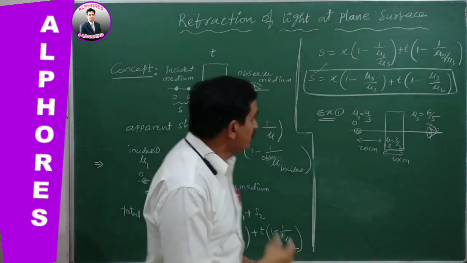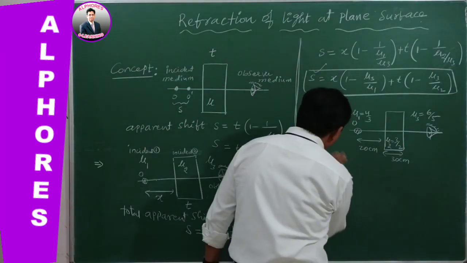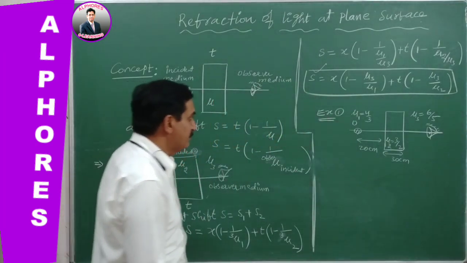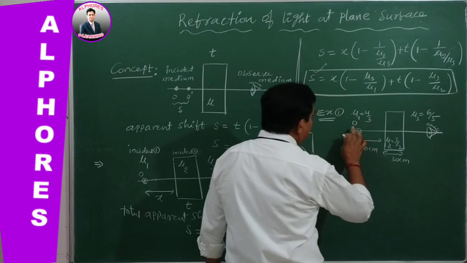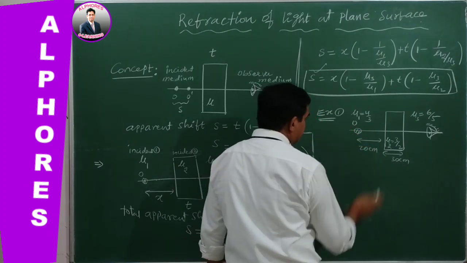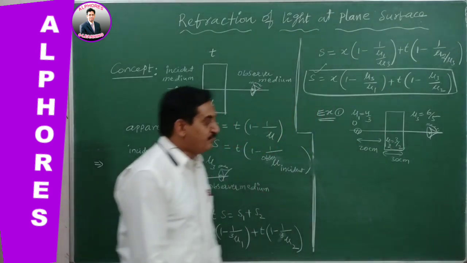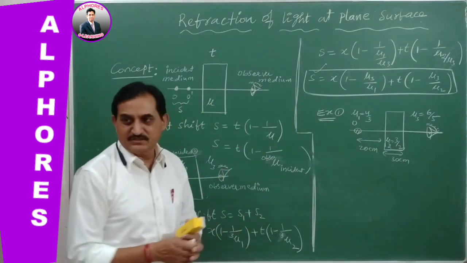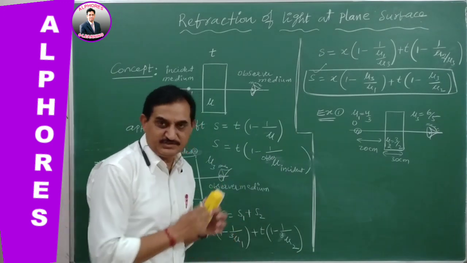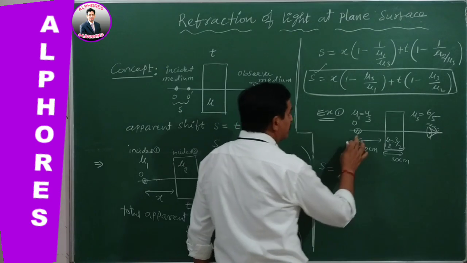Now let us go for one example. So this is an example problem. In this example, this is the object medium, this is the observer medium, this is the glass plate. Find the total shift of the object due to refraction in this case. This is the question. So let us go for the formula.